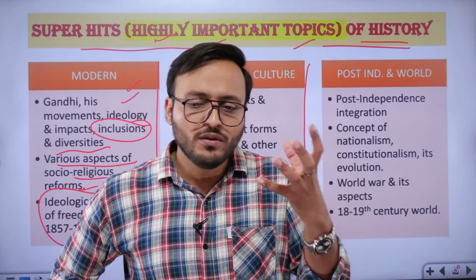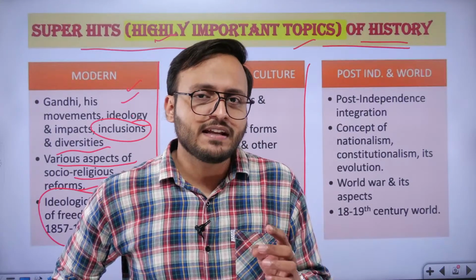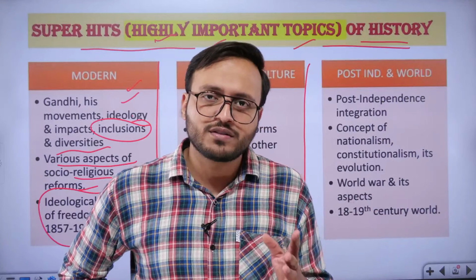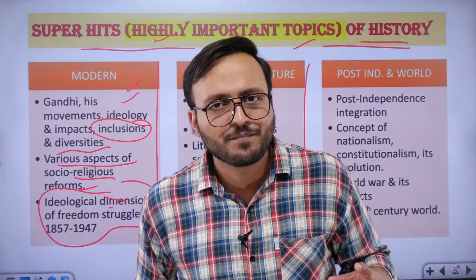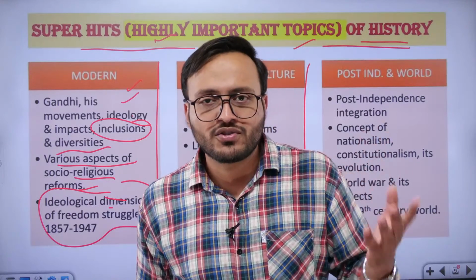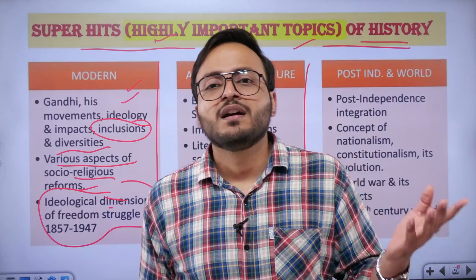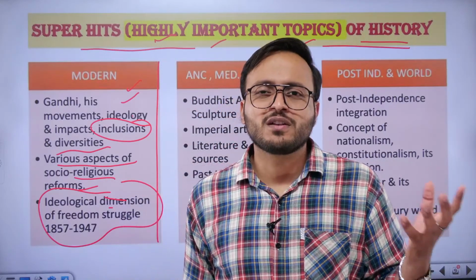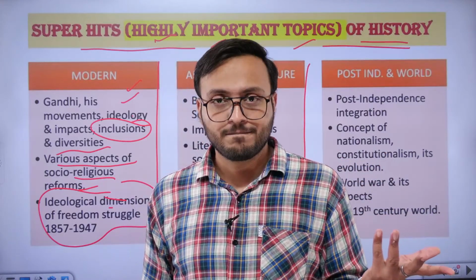If we make an in-depth analysis, we can understand that it was not as simple as it looks. It also consisted of many ideological dimensions. For example, the struggle against the feudal mindset, the struggle against autocratic rule, the struggle against the exploitation of society, people and economy. So many things were there.